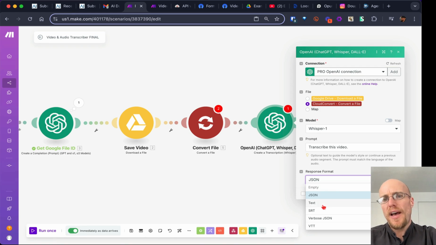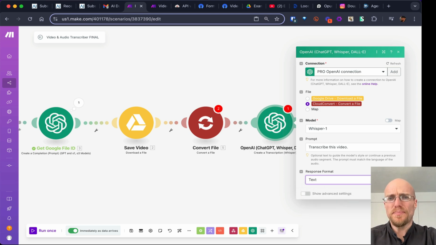Text would be fine if we just wanted text. SRT and VTT are types of time coding. Really any of these would work, because we're not going to need anything to do with time. Time could be important if you wanted to extract chapter markers or things like that. We can absolutely just do text.